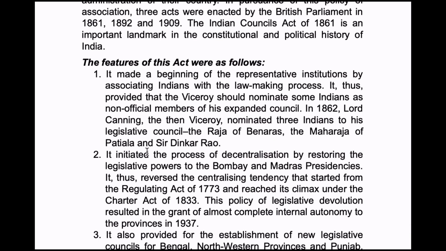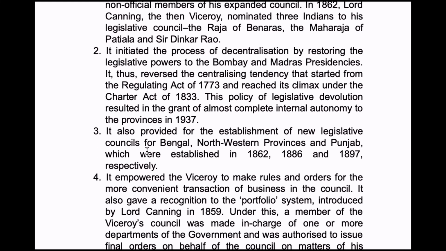So slowly decentralization started. Next, it provided for the establishment of new legislative councils for Bengal, the Northwestern Province and Punjab, which were established in 1862, 1886 and 1897. That is, the new legislative council of Bengal in 1862, the Northwestern Province in 1886 and Punjab in 1897.